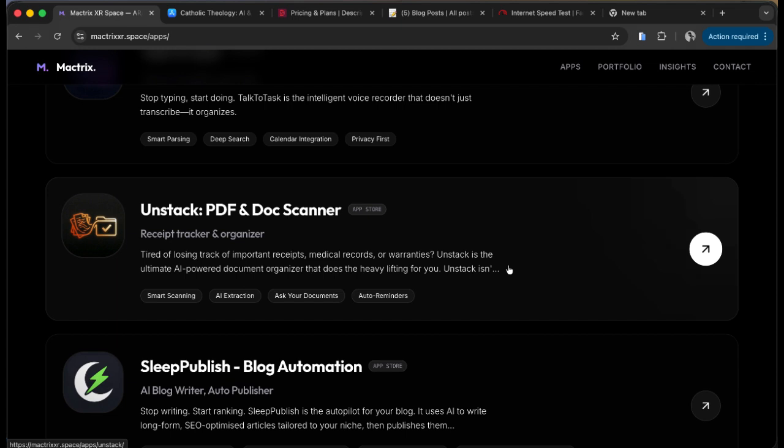So this is very unique. This simply allows you to take pictures of documents you have, and then the system is able to extract the information from that document and put it in a vault, an AI vault, so that you can ask it any question that you want. You can ask it when your payment is due. At the same time, you can also set calendars, alerts or schedules from those scanned documents.